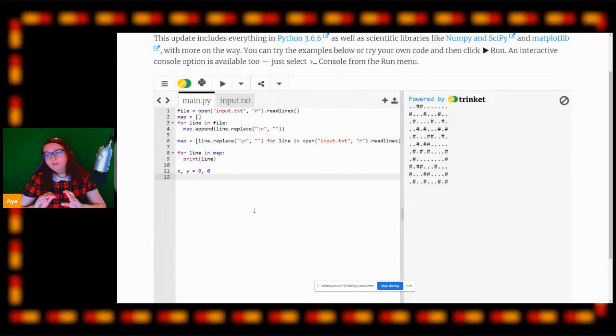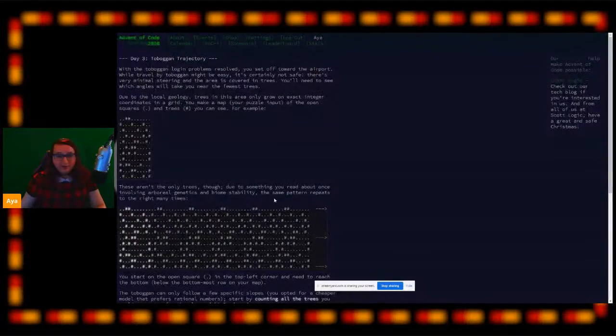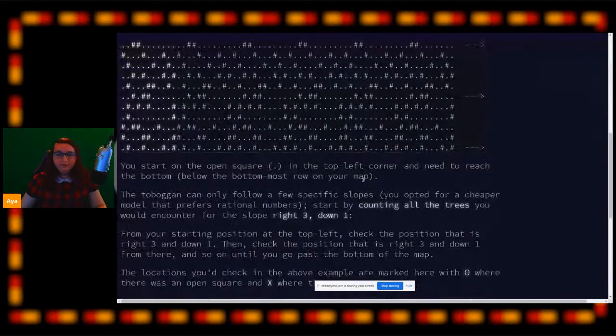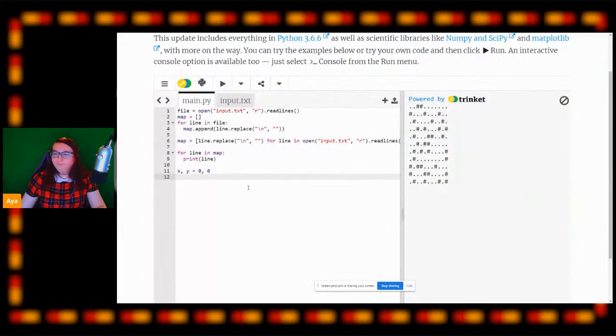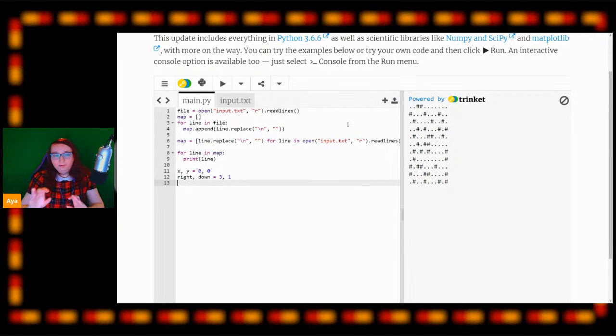Now we need to track exactly how many units we are moving on each iteration. So as the exercise told us, if I zoom in here, the exercise told us we're going to be going right 3 and down 1 at every loop. So we're going to go 3 to the right and 1 down. And that will, of course, allow us to track that later on to know how far we're moving.